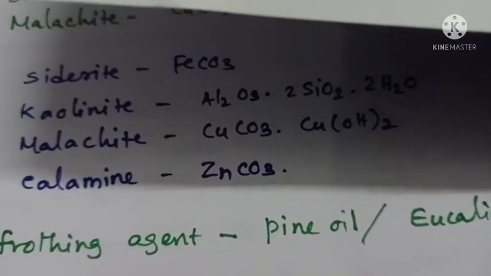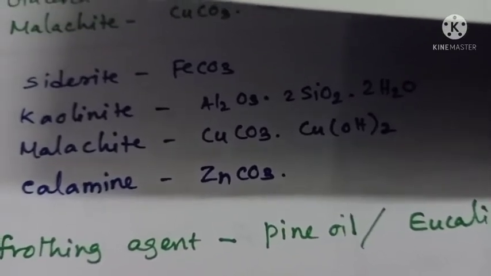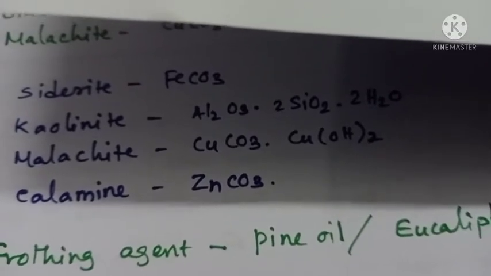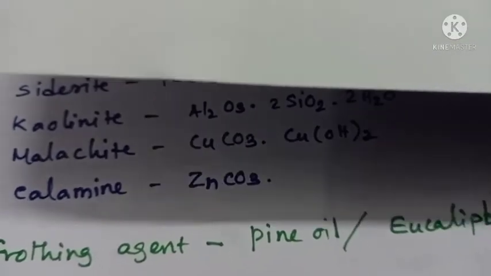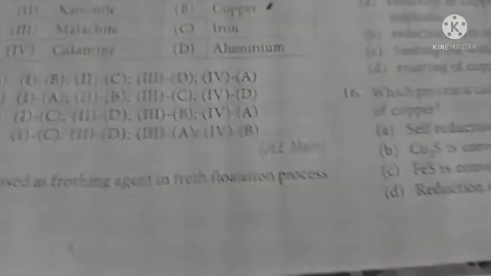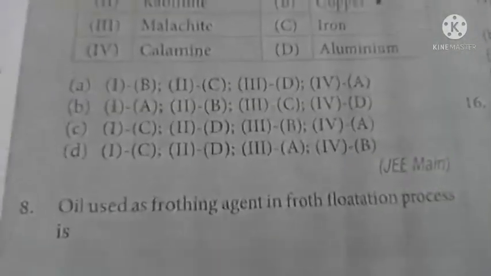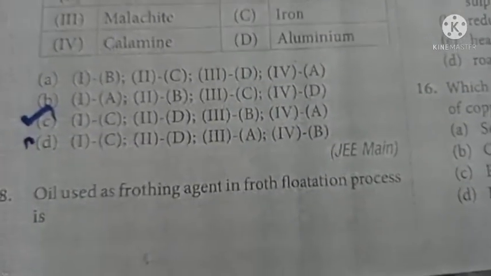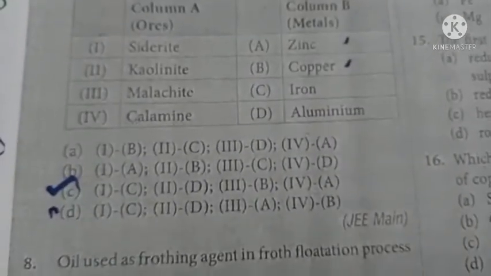So now the answer: siderite, iron compound. First one C, second one D, third one B, fourth one A. So option C is the right one. Look at option C, it is the right answer. First one C, second one D, third one B, fourth one A. Now we go for question number 8.